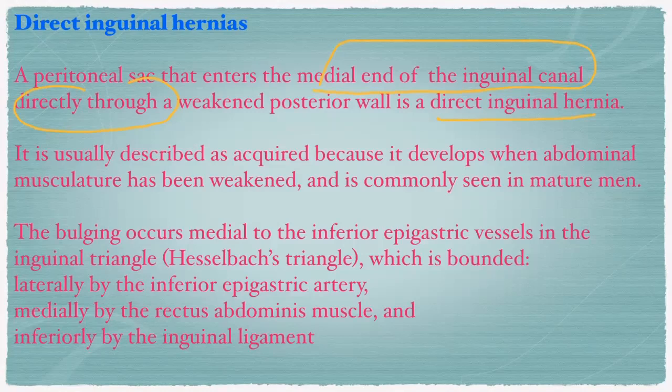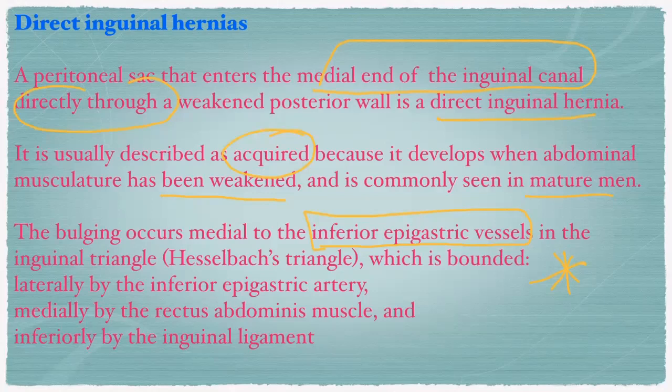It is usually described as acquired because it develops when the abdominal musculature has been weakened, and is commonly seen in mature men. When the abdominal musculature is weak, the bulging occurs medial to the inferior epigastric vessels. That is important. If the peritoneal sac is medial to the inferior epigastric vessels, that is a direct inguinal hernia. If it is lateral, that occurs through the deep inguinal ring. So it must be an indirect inguinal hernia.